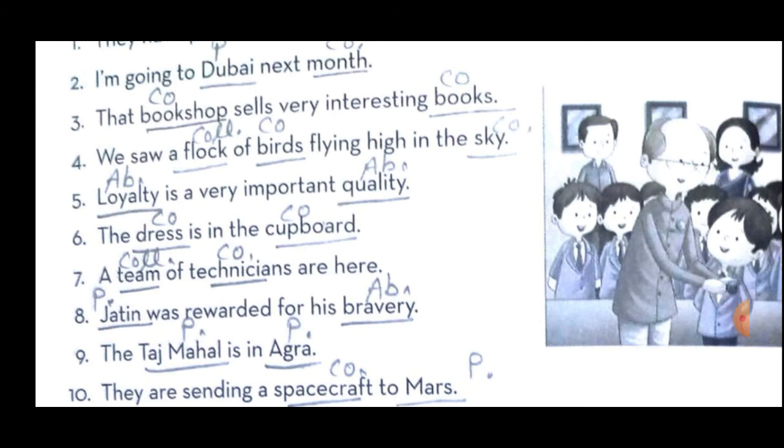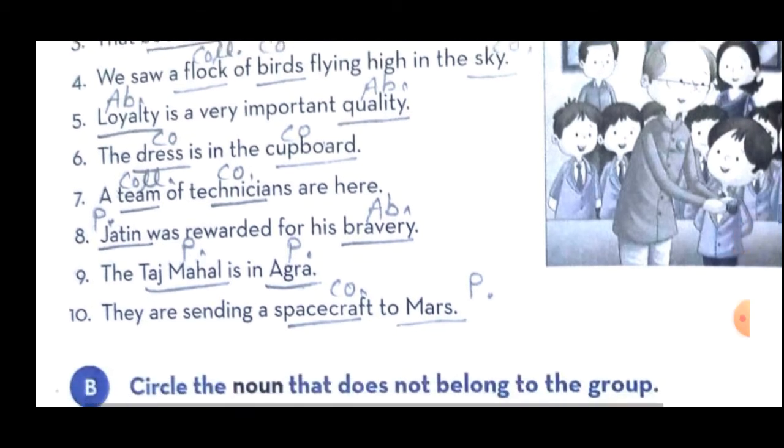Understood? Now number 6, the dress is in the cupboard. So here also two nouns are there. The first one is dress, that is a common noun. There you have to underline the word and write CO. And the other word is cupboard. That also you have to underline and write CO, meaning common noun.